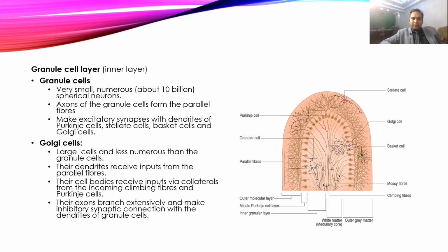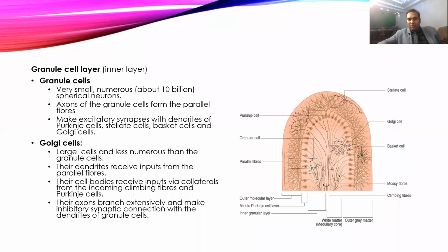Then come to the Golgi cells. Golgi cells are larger as compared to granule cells, and they are less numerous as compared to granule cells. Their dendrites receive input from the parallel fibers, and also from the climbing fibers, and their axons form extensive branches and make inhibitory synapses with the dendrites of the granule cells.